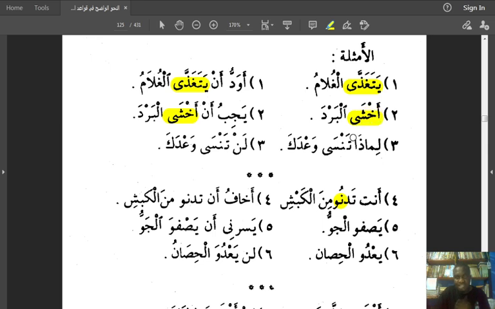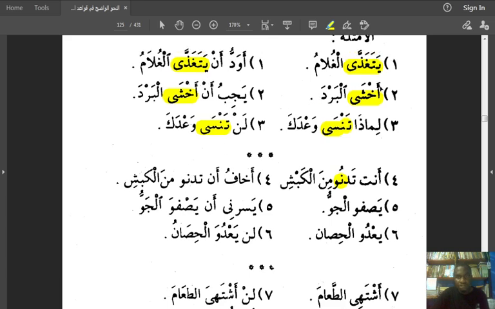Of course, akhsha is a present tense verb with a weak ending because it ends with alif. Here again it says lan tansa wa'adaka. Tansa here and that one here, if there is any change that you've observed. Lan tansa wa'adaka. You will not forget your promise. So realize that here there is no change.